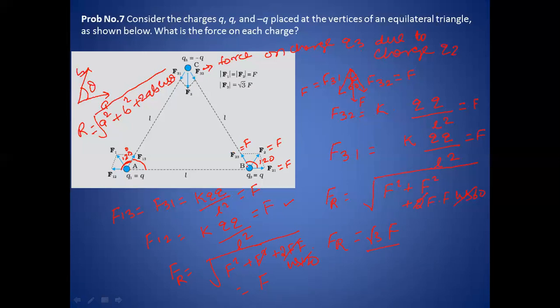Because the angle between them is 120 degree, the resultant will be equal to F. At all other angles, it is not necessary that the magnitude of the resultant will be the same as these two vectors. It will be the same only when the angle between them is 120 degree. So this is all about electrostatic forces and charges. In the next video, I will discuss the electric field.